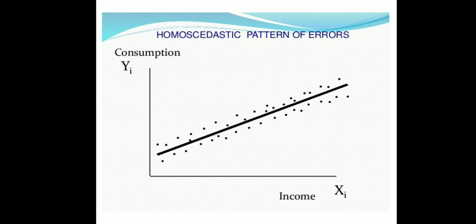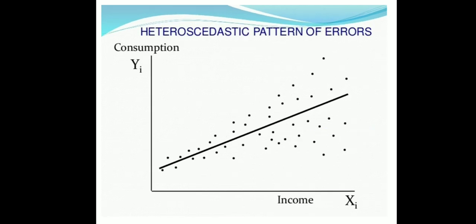This is the homoscedastic pattern of errors. See, there is a dark line, and around this line the points are plotted. These points are close, in the sense they are uniformly distributed around this dark line, so it is almost homoscedastic.